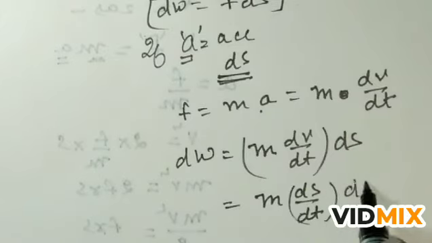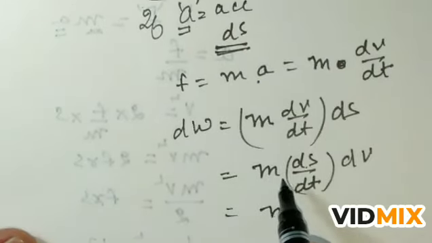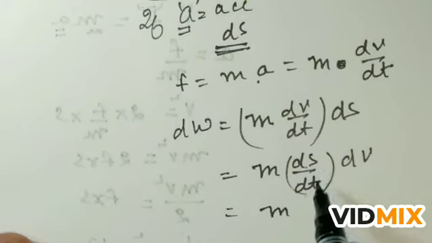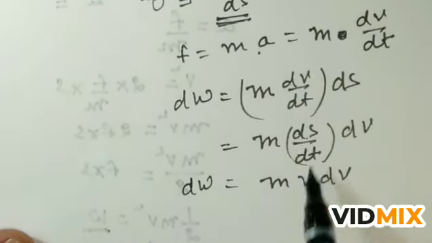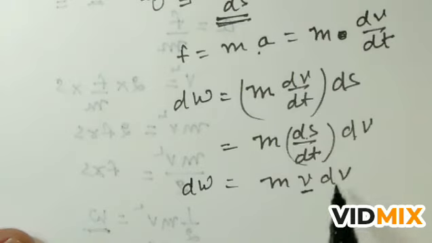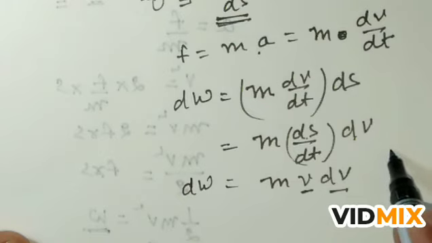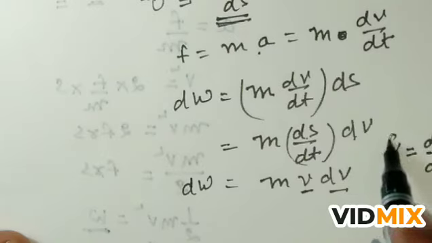Since ds by dt is velocity, we can say m v dv. This is the value of dW, m v dv. In place of ds by dt we had written v, and dv is here. So v is equal to ds by dt.